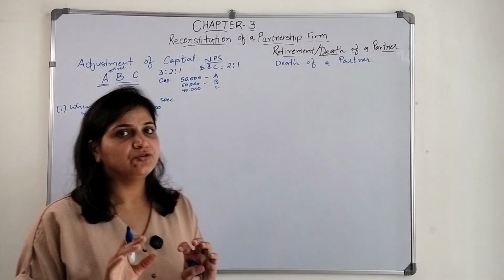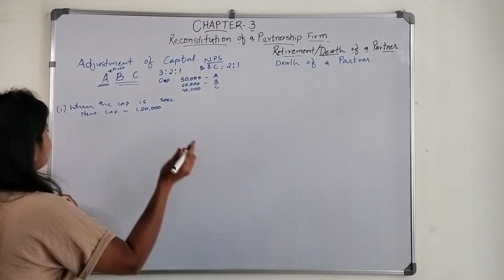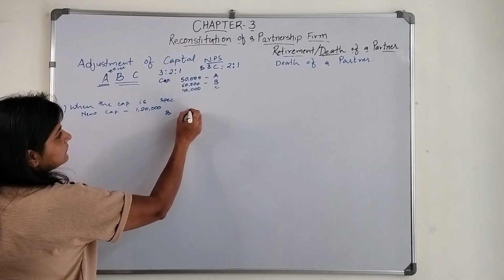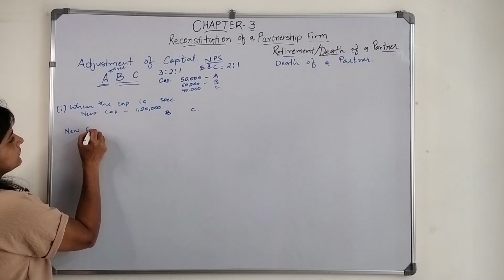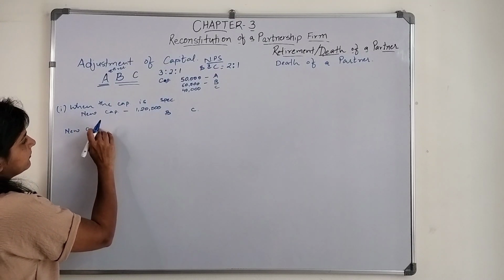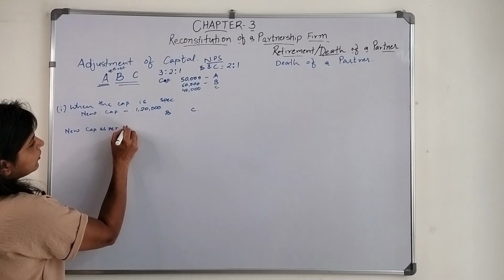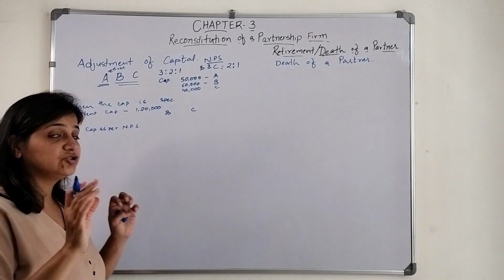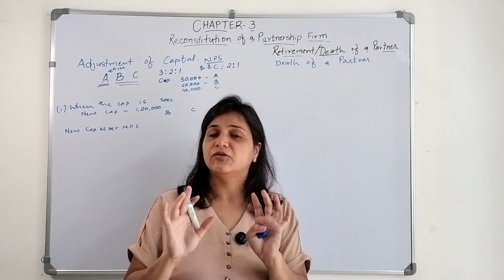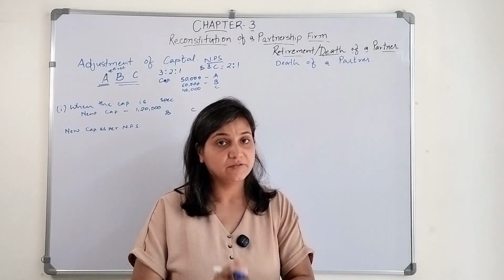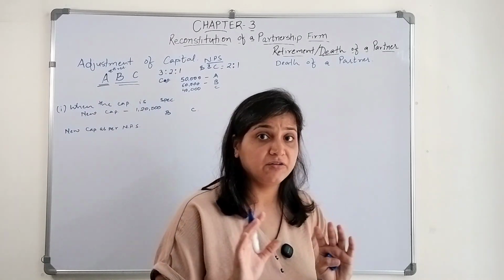As per the new profit sharing ratio, how much should be their capital amounts? The total capital of the firm should be 1,20,000, and that should be adjusted according to their new profit sharing ratio.